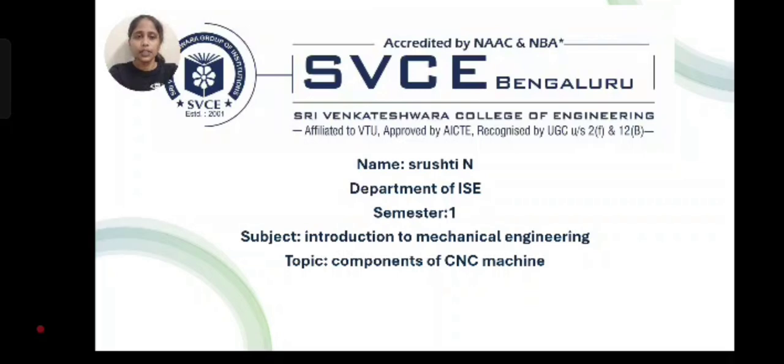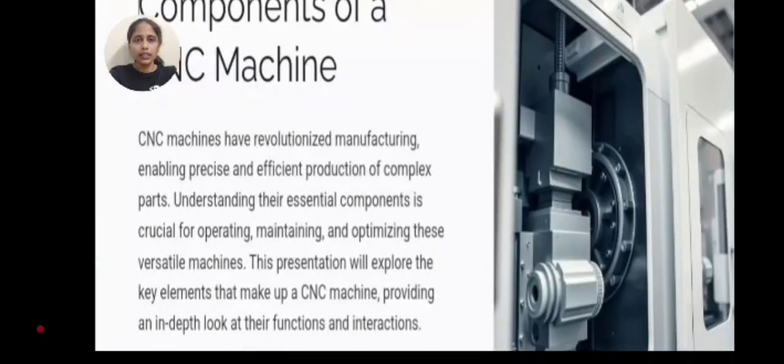Semester first subject, Introduction to Mechanical Engineering. Topic: components of CNC machine. CNC machines have revolutionized manufacturing, enabling precise and efficient production of complex parts. Understanding their essential components is crucial for operating, maintaining, and optimizing these versatile machines. This presentation will explore the key elements that make up a CNC machine, providing an in-depth look at their functions and instructions.